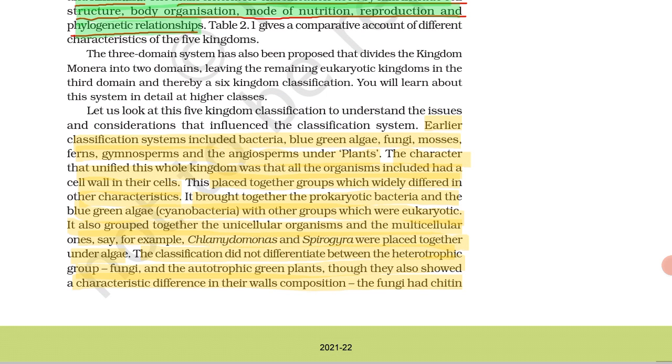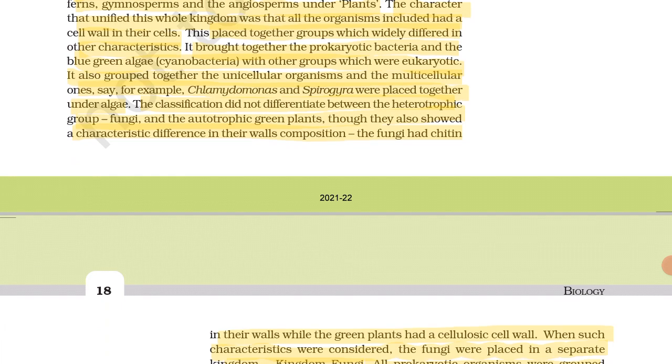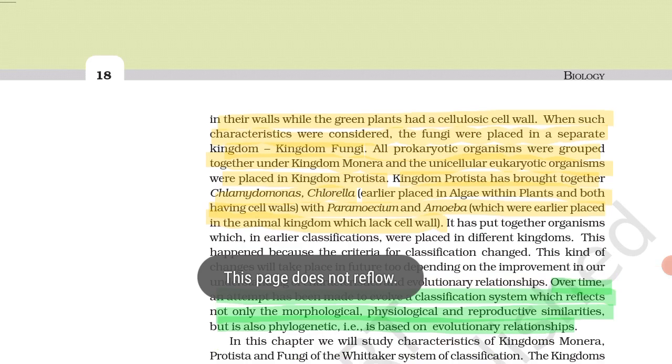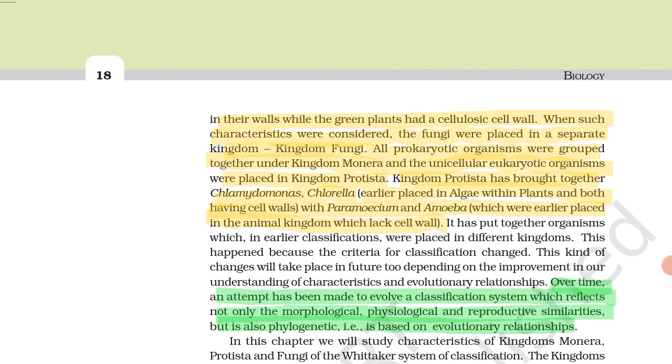The classification did not differentiate between the heterotrophic group fungi and autotrophic green plants, though they showed a characteristic difference in their cell wall composition. Fungi had chitin in their wall, while green plants had a cellulosic cell wall. Means they have differences in their cell wall. Fungi are made up of chitin and plants are made up of cellulose. So then also they were kept together in the same group. This is also a demerit.